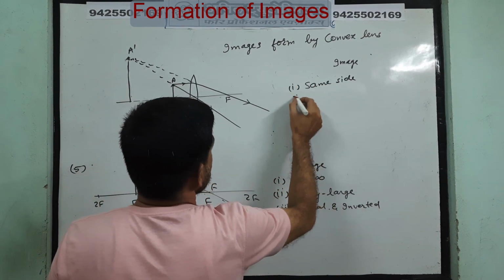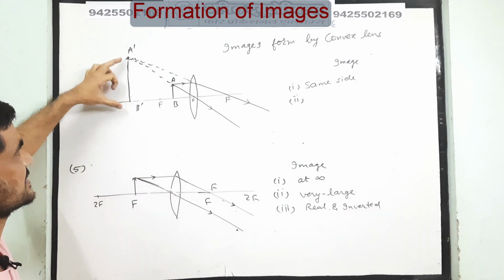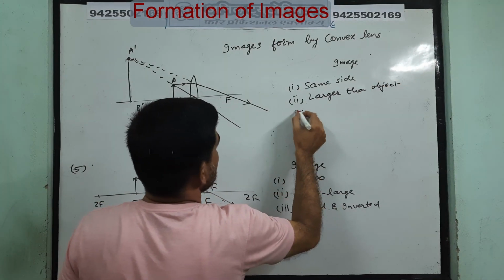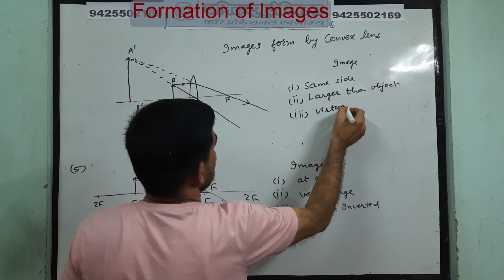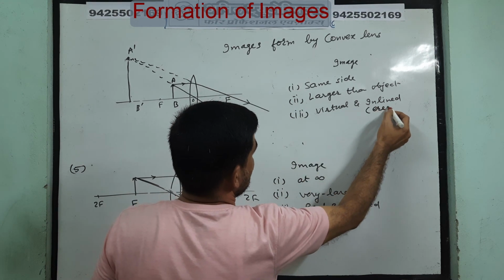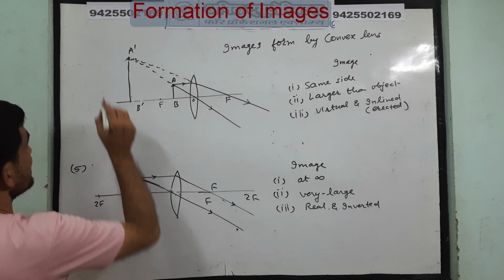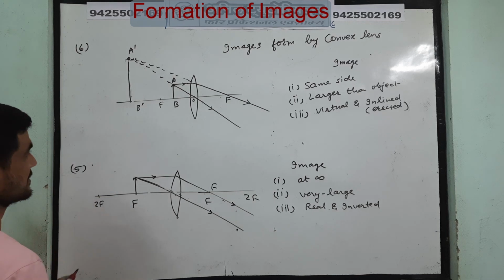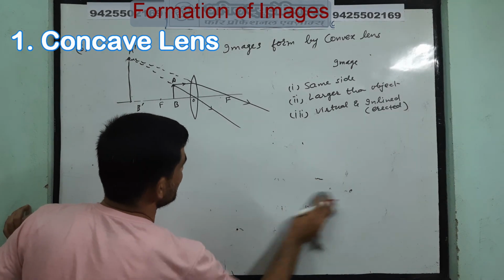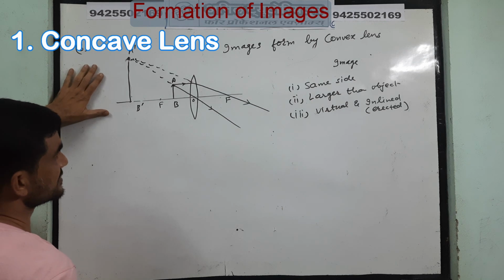It is a larger virtual image, formed by the convex lens. The larger image, and also it is virtual and erect. It is not inverted, it is called erect. So these are the formations of images by the convex lens. Now we will see images through the concave lens. Here we got the images through the convex lens.